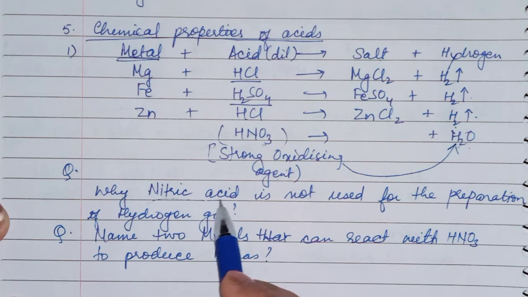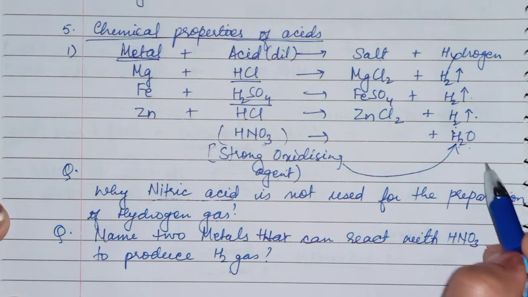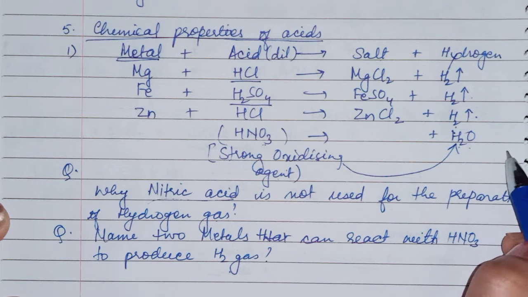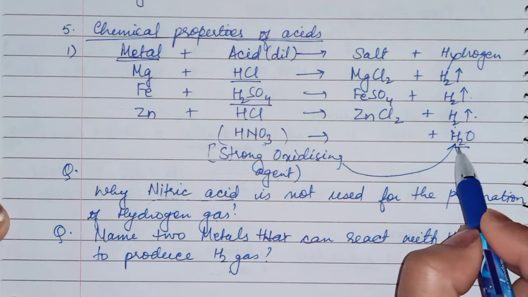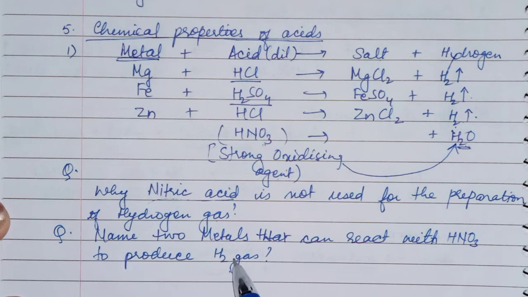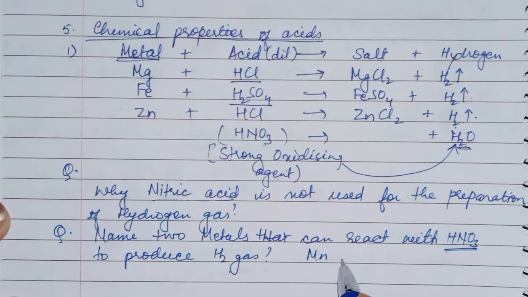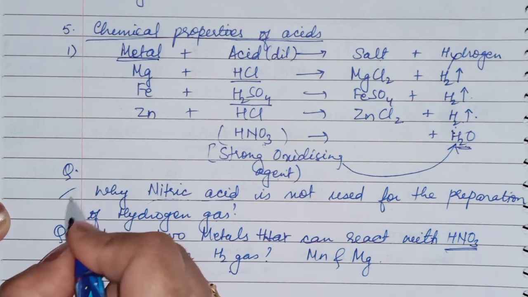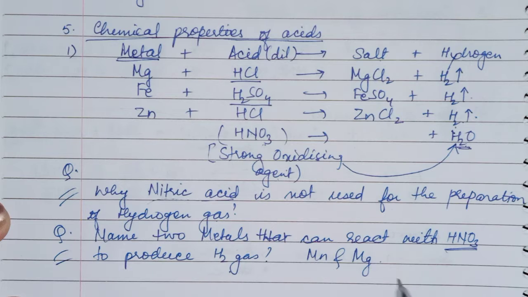That's why nitric acid is not used for the preparation of hydrogen gas. Now second, name the metals that can produce hydrogen gas with nitric acid. Two metals are there, manganese and magnesium. Remember this point, this is a very important question.